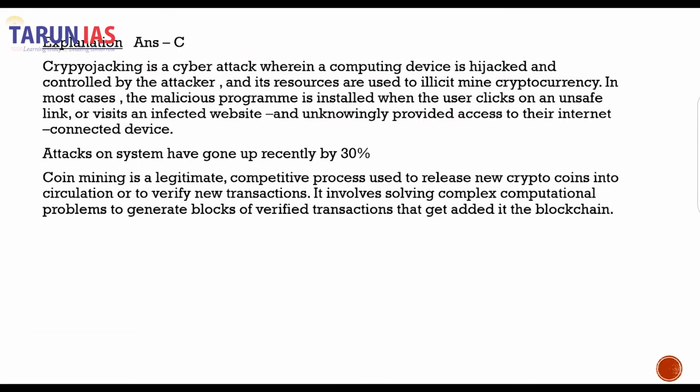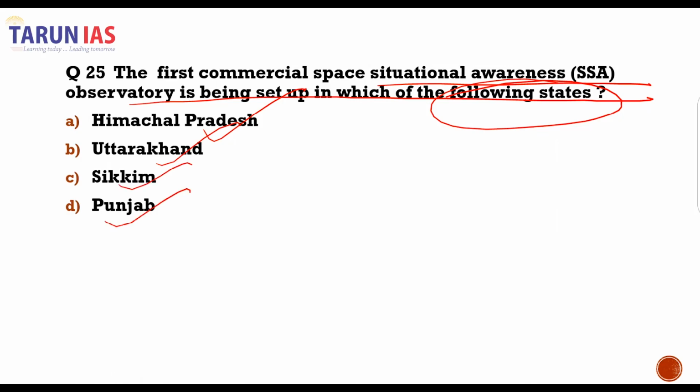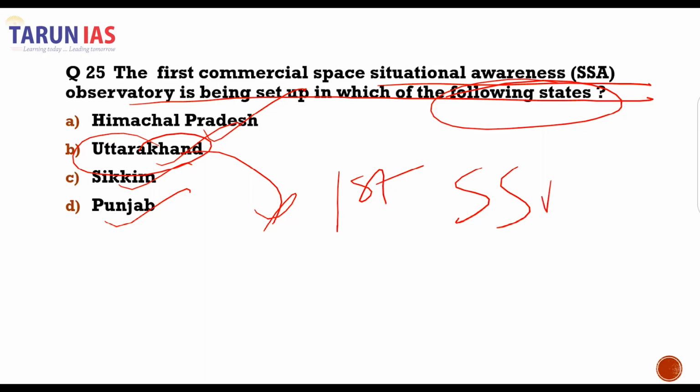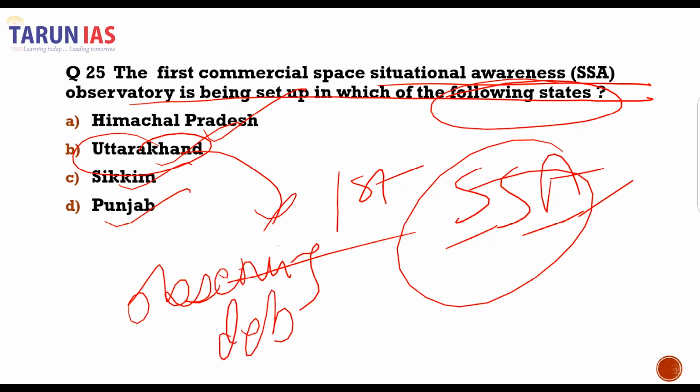The first commercial space situational awareness observatory is being set up in which of the following states? Himachal Pradesh, Uttarakhand, Sikkim and Punjab. In the Garhwal region of Uttarakhand, the first SSA, which is the Space Situational Awareness Observatory, is being set up, and this observatory aims at observing the sky for debris, etc. So this is going to be established in the state of Uttarakhand, Garhwal region, and India has got its first space situational awareness observatory in Uttarakhand. You can read the explanation here.